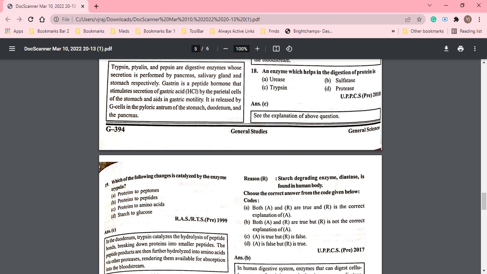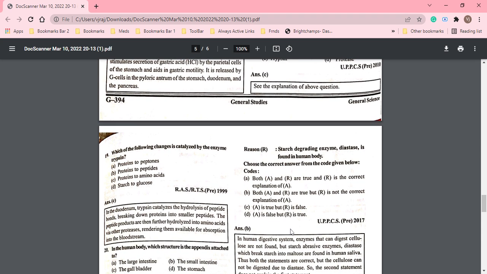So we know that we cannot digest cellulose, right? And the starch digesting enzyme is present. But here they are talking about starch, not cellulose.